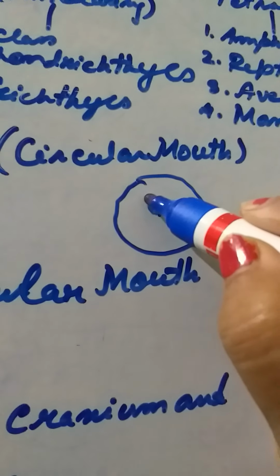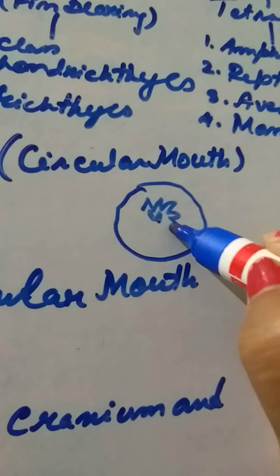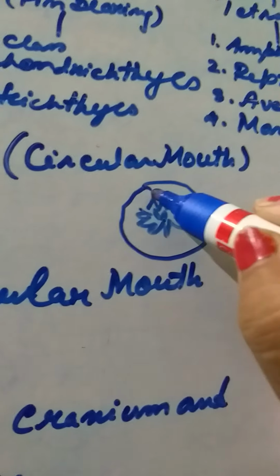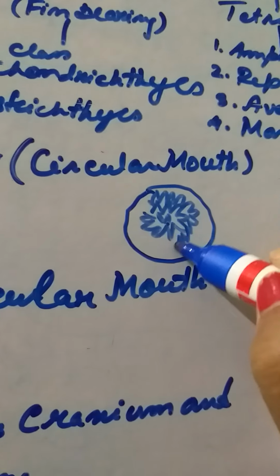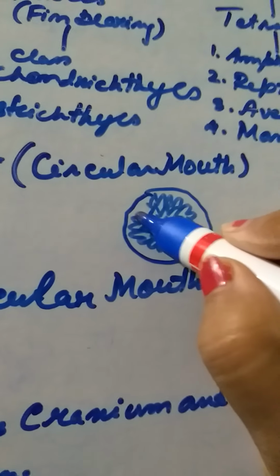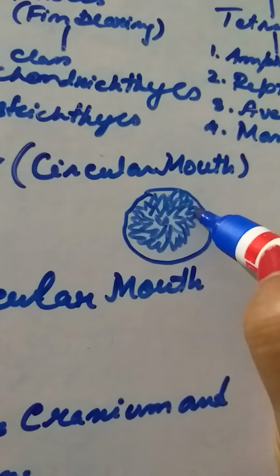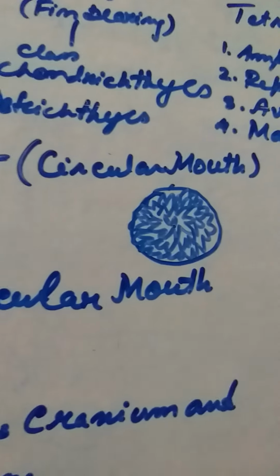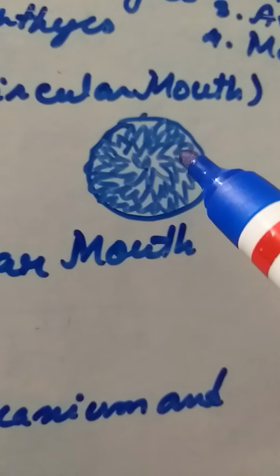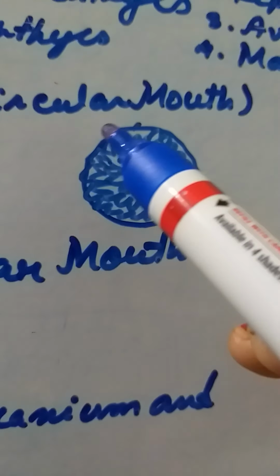This is the pharynx, and they have got jaws. The mouth is like that. These are claw-like structures of the mouth.